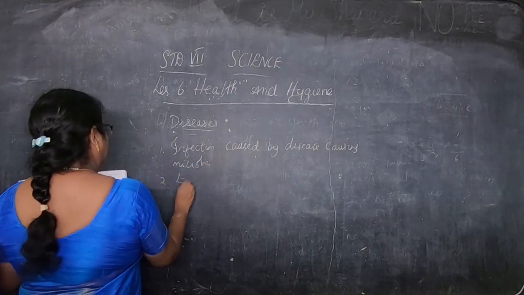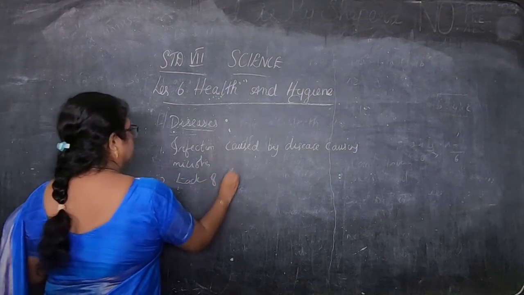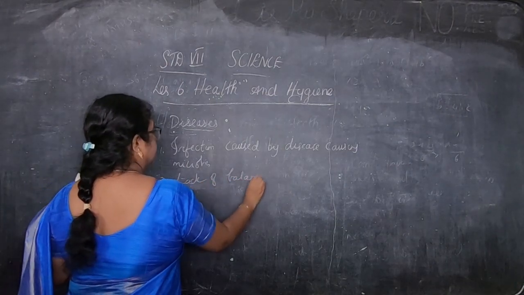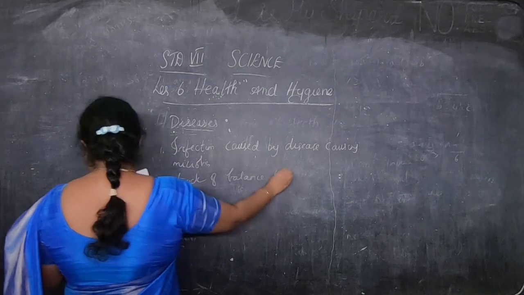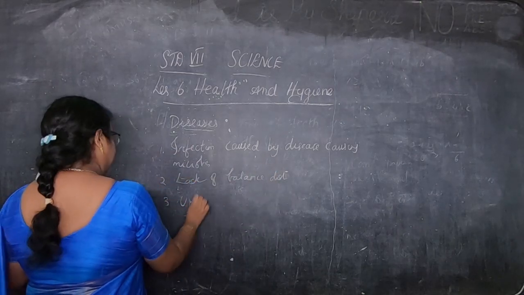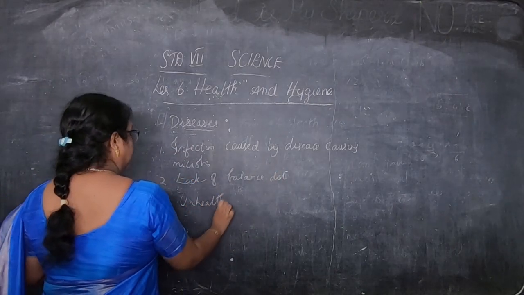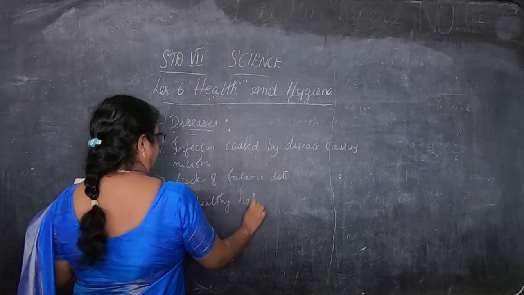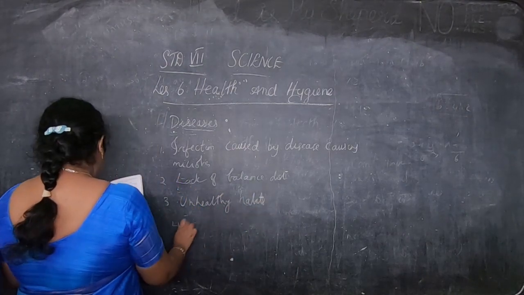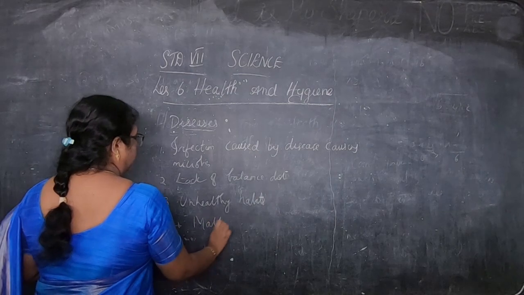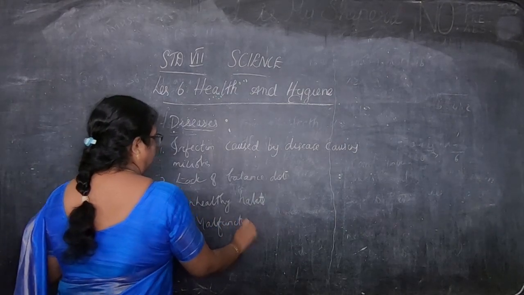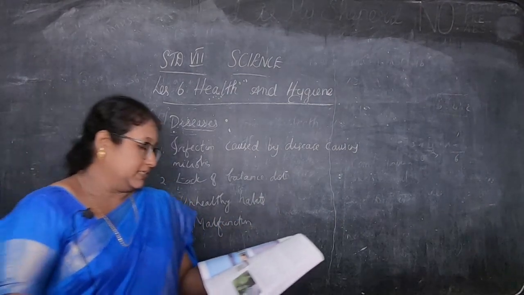Then lack of balanced diet, I said that is not balanced. Then poor lifestyle and unhealthy habits. And that is malfunction of one or more body parts, organs. Okay, so these are the diseases.